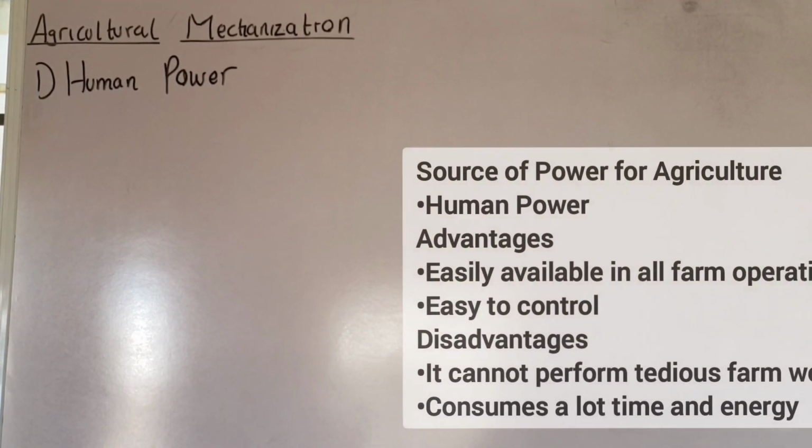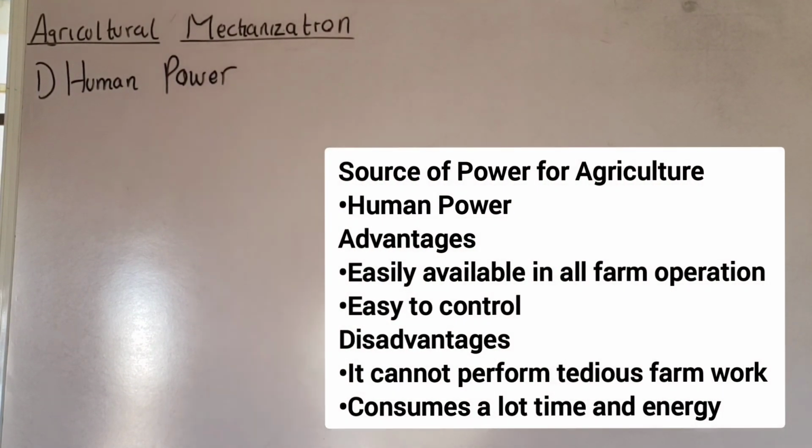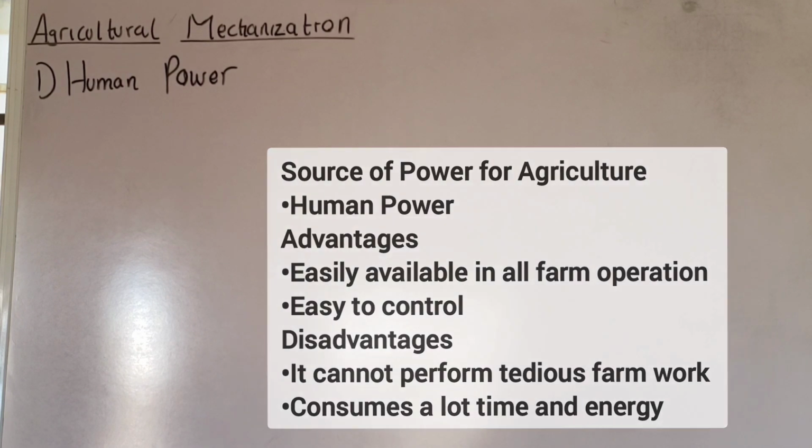Another disadvantage is that human power consumes a lot of time and energy. You understand? The time rate of doing work is what we call power. So if you employ human power on your farm, the time which humans will use to carry out the activities will not be the same time which you are going to use to do it using your farm machines. You understand? So human power consumes a lot of time and energy.